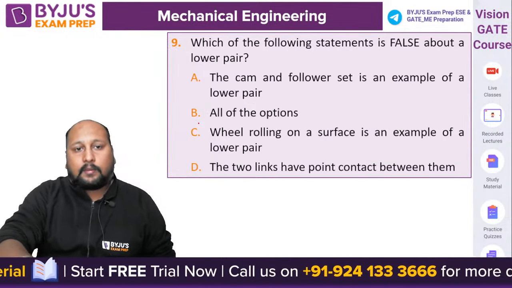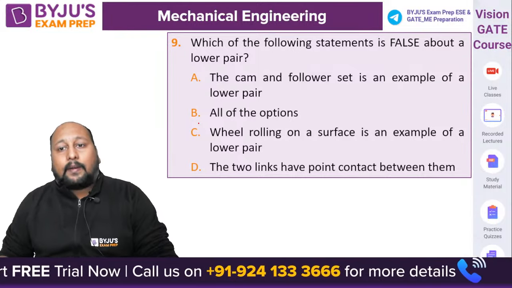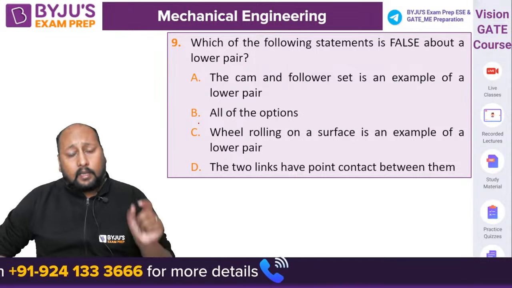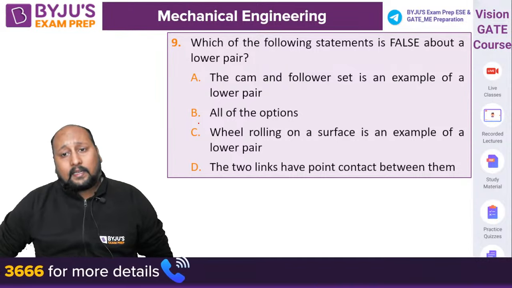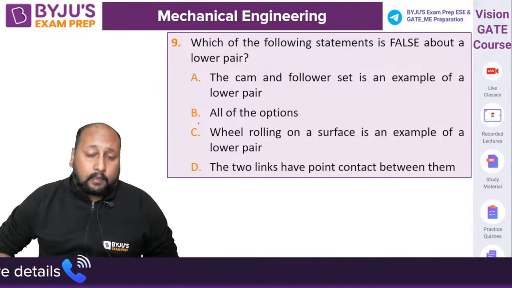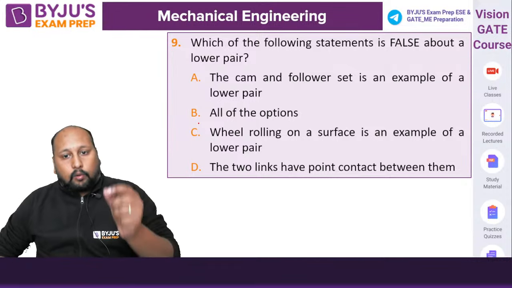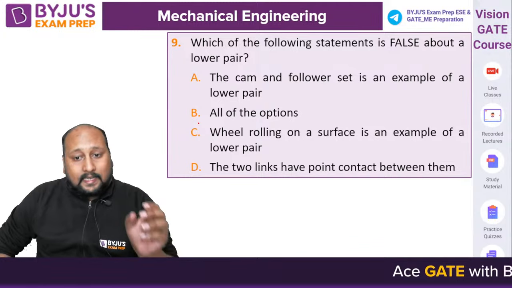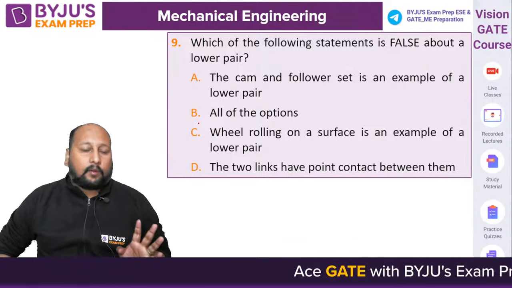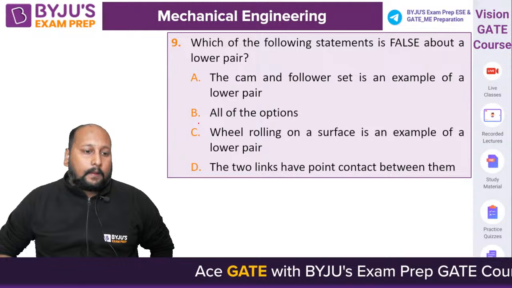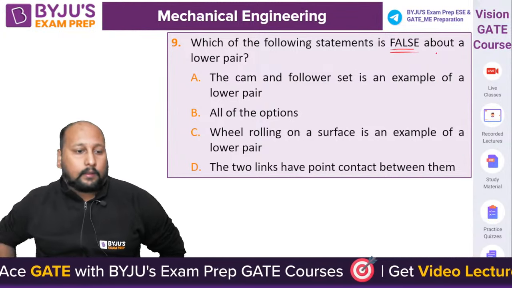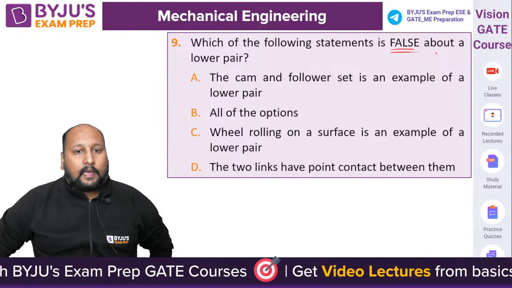Next question, question number 9. Which of the following statements is false about the lower pair? Read the statements carefully. The cam and follower set is an example of a lower pair. A wheel rolling on a surface is an example of a lower pair. Two links have point contact between them. Which of the following is false about the lower pair? Quickly. A, B, C or D?